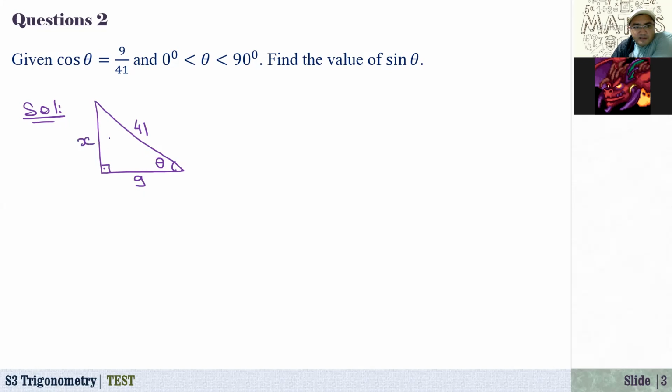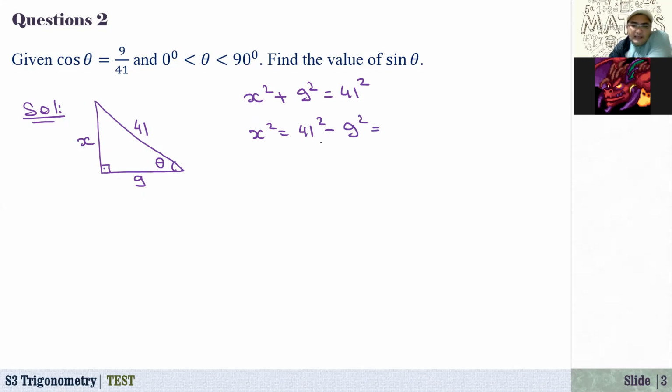So suppose that this side is x. Using the Pythagorean theorem, we can determine the value of x. So here we have x squared plus 9 squared is equal to 41 squared. So now from here, what is x squared? x squared equals 41 squared minus 9 squared.